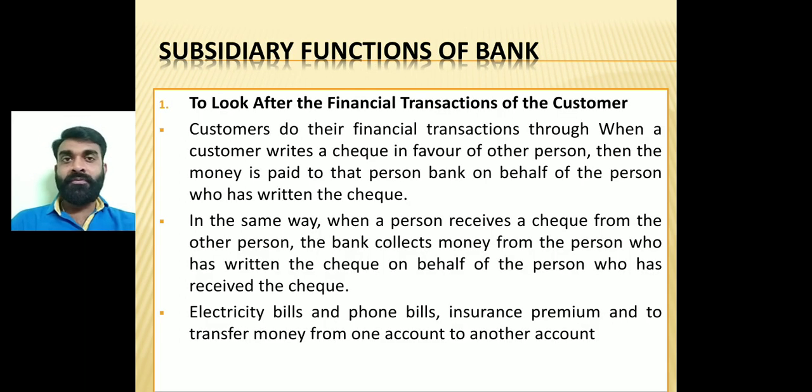First, the bank looks after the financial transactions of the customer. Mainly there are two types of customers: one is the depositor and the other is the borrower. A depositor is someone depositing money into a savings account, current account, or whatever it is. A borrower is the person who is taking a loan. So the bank is going to observe all the financial transactions of their customers.